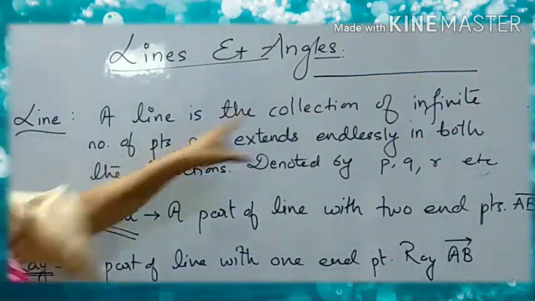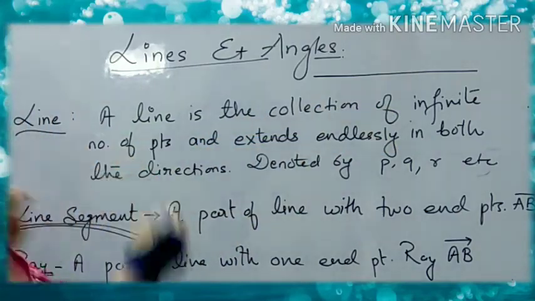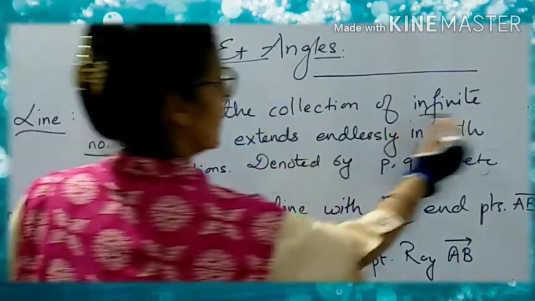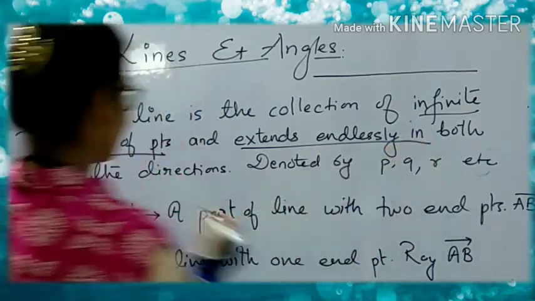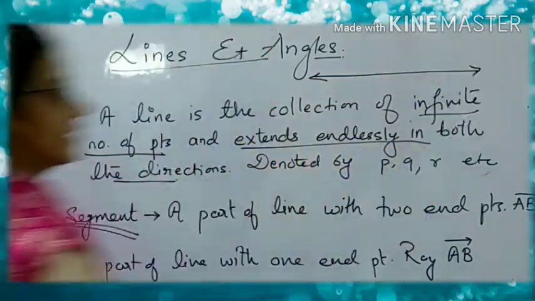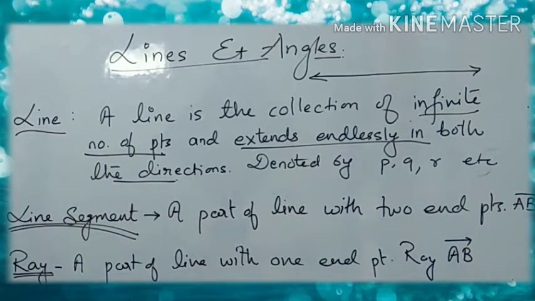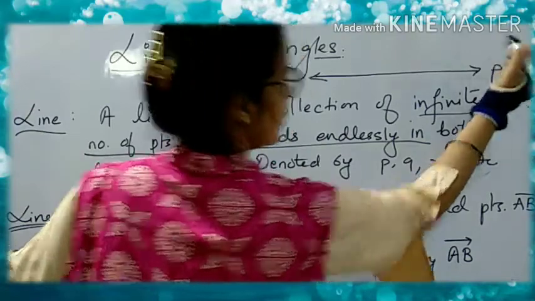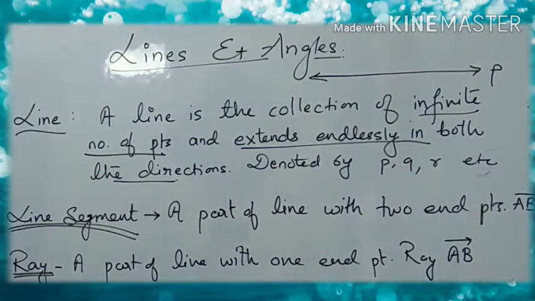So what is a line? It is a collection of infinite number of points and it extends endlessly in both the directions. So this line can move in both the directions. This is what we call a line, and it is denoted by p, q, r, meaning we have to use small letters. Clear?